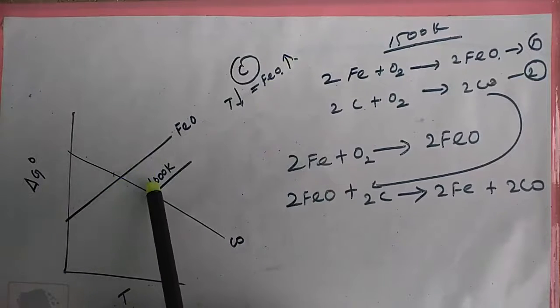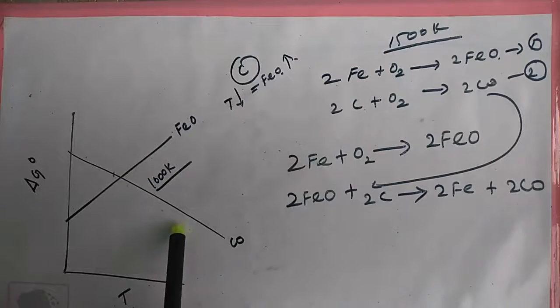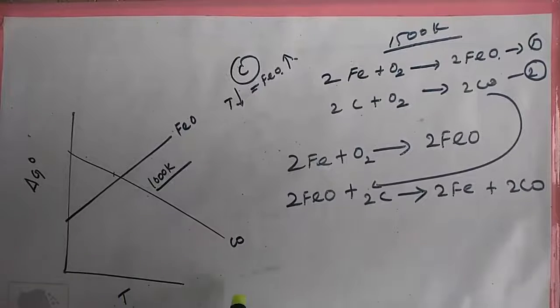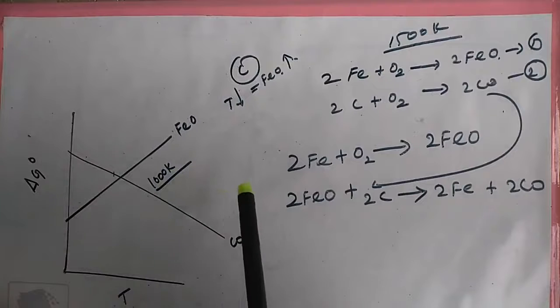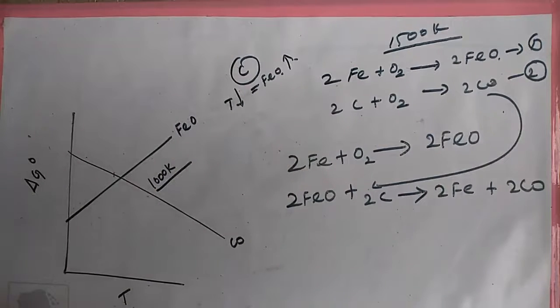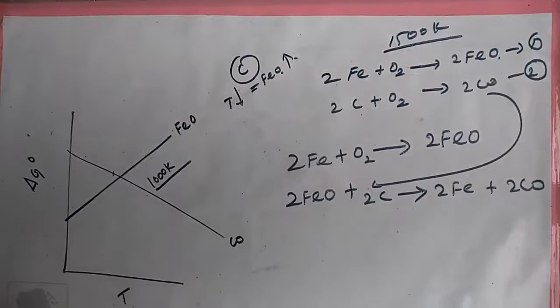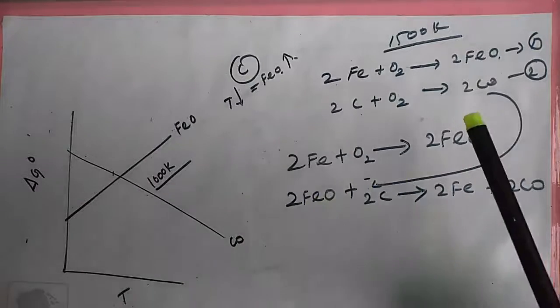Below this temperature, the carbon line lies above the iron line, which indicates that FeO is more stable than CO, and hence in this temperature range the reduction is not thermodynamically feasible. However, above 1000 Kelvin, the carbon line lies below the iron line, and hence we can use coke as a reducing agent above this temperature. The following free energy calculation also confirms that the reduction is thermodynamically favorable.